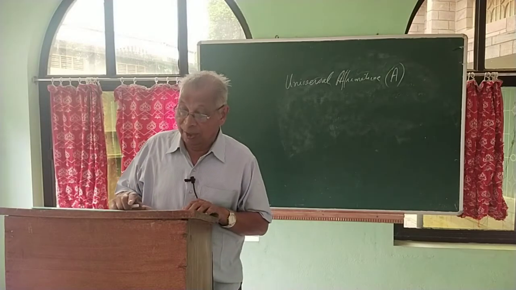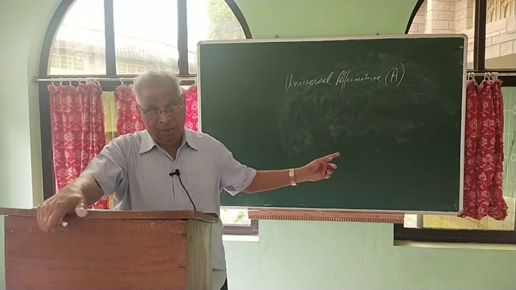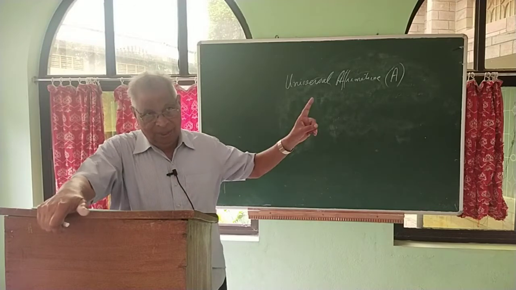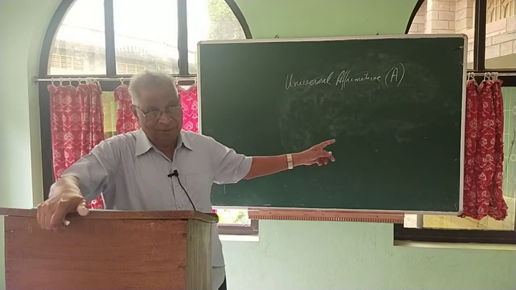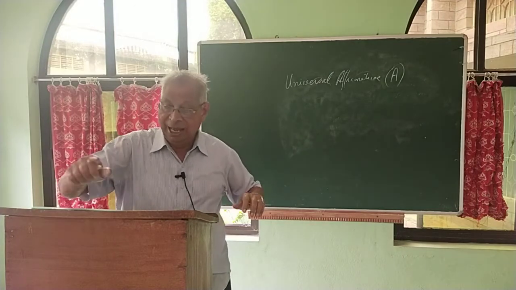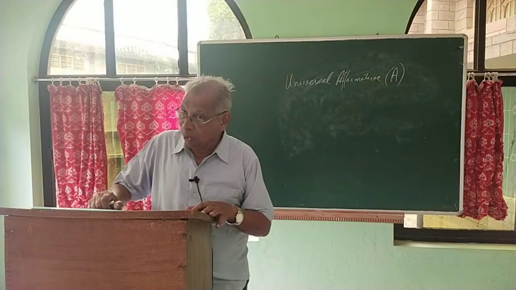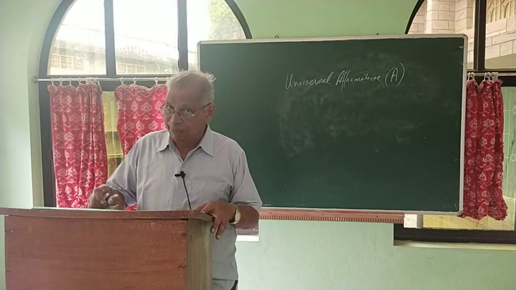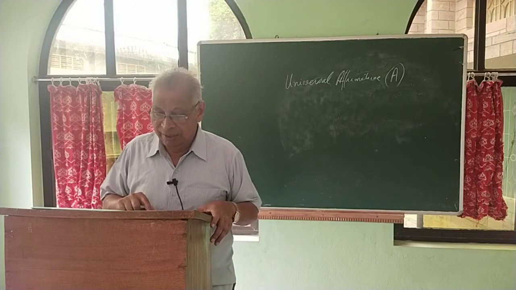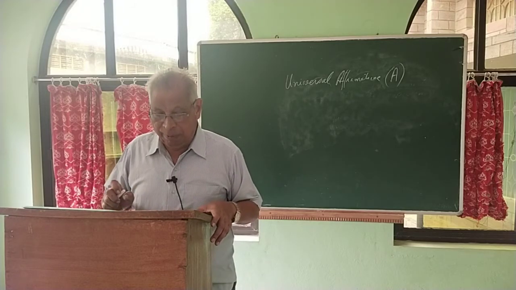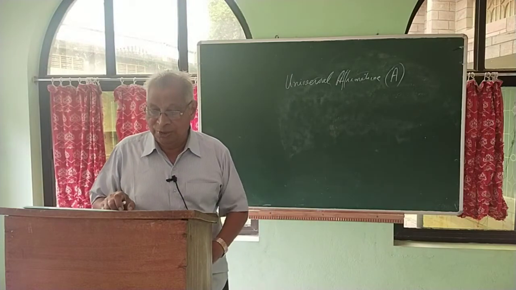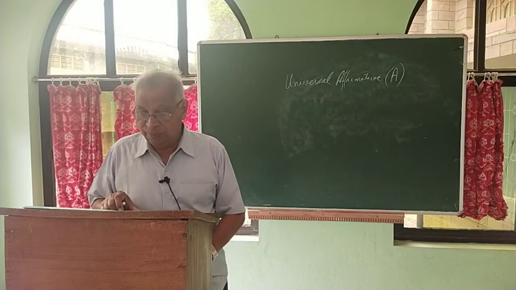And what is that one? Why have we chosen it? All over the world the term A stands for universal affirmative. It comes from the Latin word affirmo, I affirm, and from that the first vowel is taken for the A proposition. So what is the speciality of this A proposition, the universal affirmative?